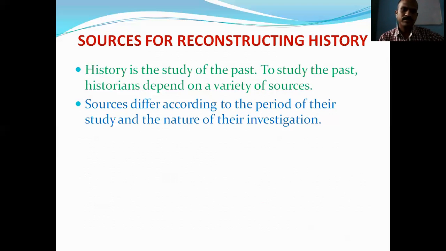In the ancient period, many of the things found are made up of earthen pots and stones. On the basis of those, we come to know about the history of ancient man. If we come to the medieval period, there are inscriptions, because the art of writing was invented and developed in this period. Therefore, much of what is found from the medieval period is written, or inscriptions are made. Such types of sources differ from period to period.